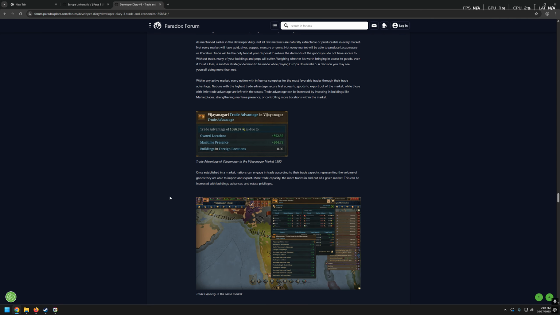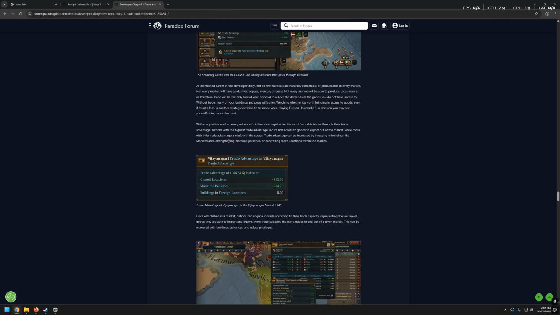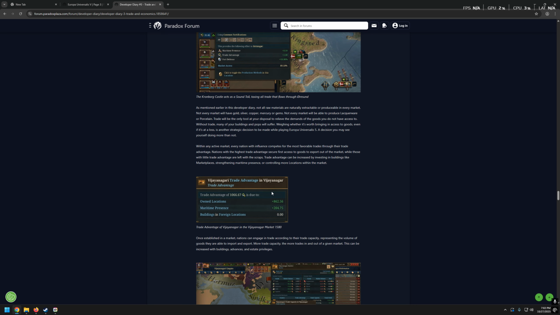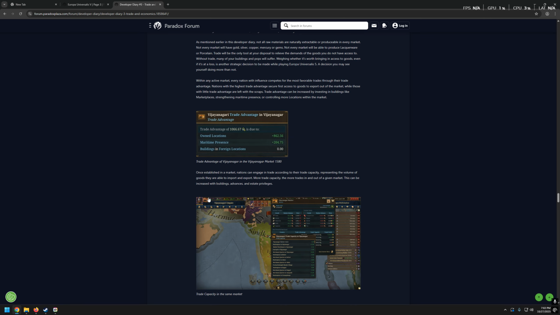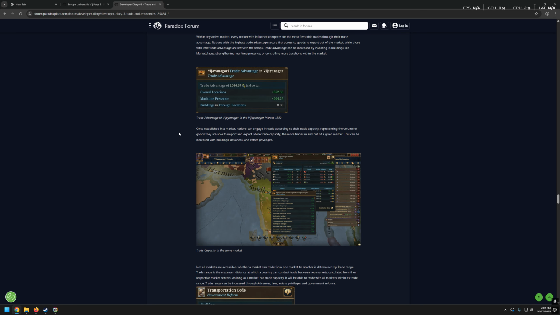All right, fair enough. Everything is pretty straightforward. I'm not going to say it's simple. It's definitely a complex system, but that developer diary is written really well. So let's see what's next. Here we have trade advantage of Vijayanagar in the Vijayanagar market in 1580.